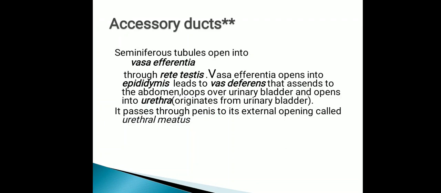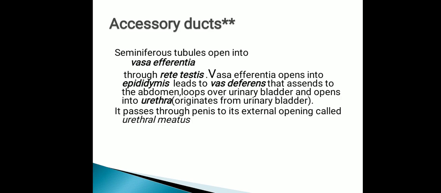There this vasa deferens forms a loop-like structure and opens into the urethra. That is also the urinary path where the urine comes out. This is the whole structure, and the urethra now opens externally through the urethral meatus.